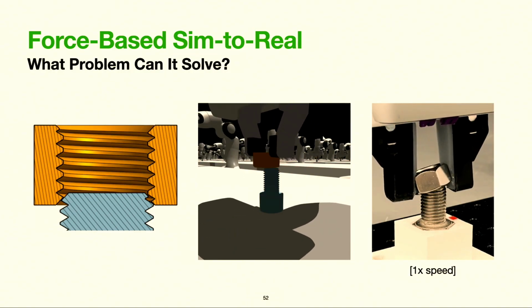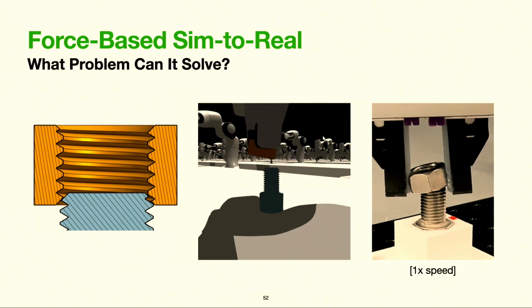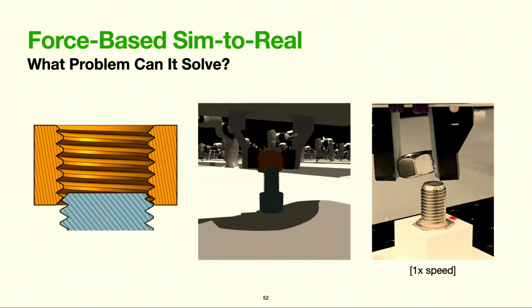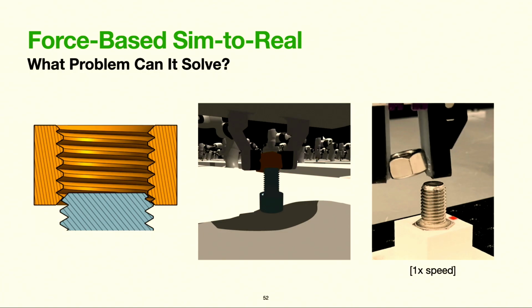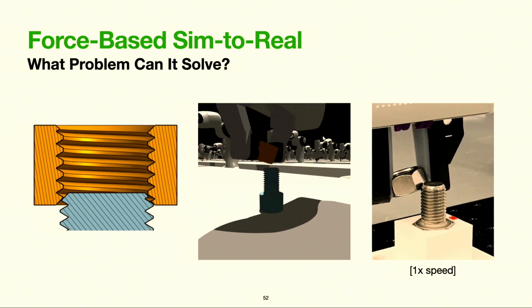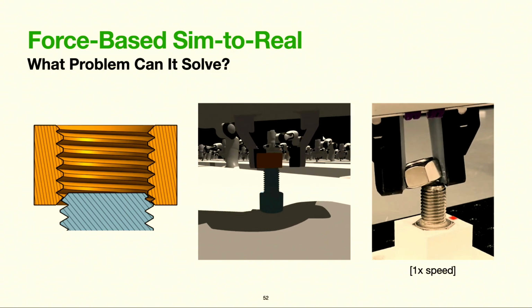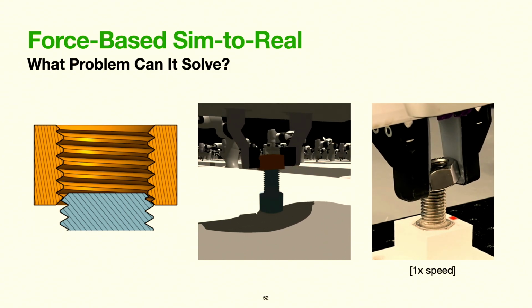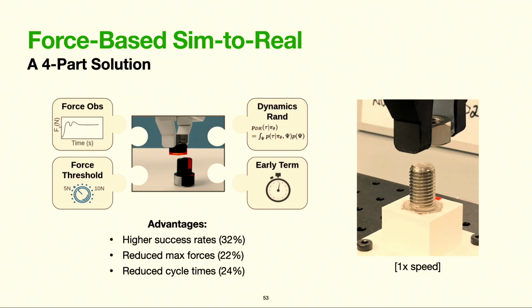If the robot applies any excess force, the nut can slip, which is very difficult to recover from in both simulation and the real world. You can also run into the jamming effects that were mentioned earlier, although I don't show it here. So we hypothesized that force sensing would enable us to thread nuts and bolts much more reliably and robustly. We proposed a 4-part solution, which consisted of first estimating external contact forces from joint torques.